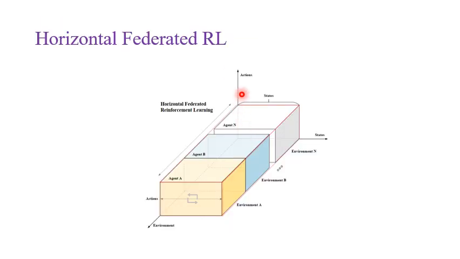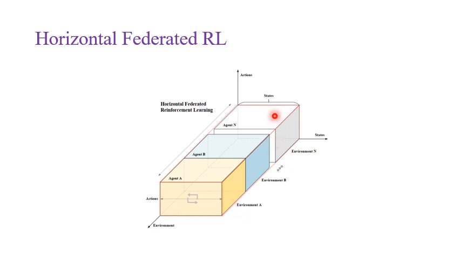We have two main paradigms for federated reinforcement learning: horizontal federated reinforcement learning and vertical federated reinforcement learning. You can see we have different agents working in different environments.